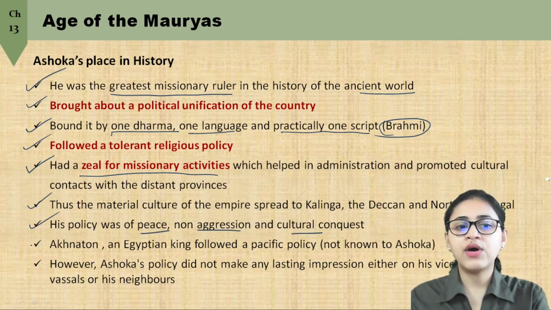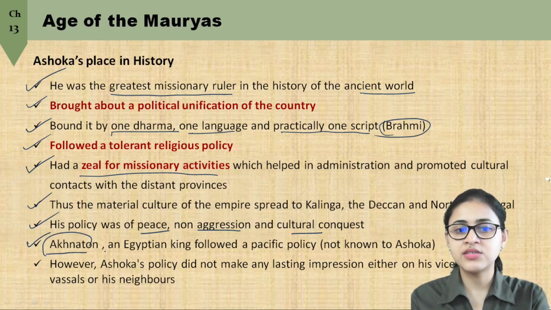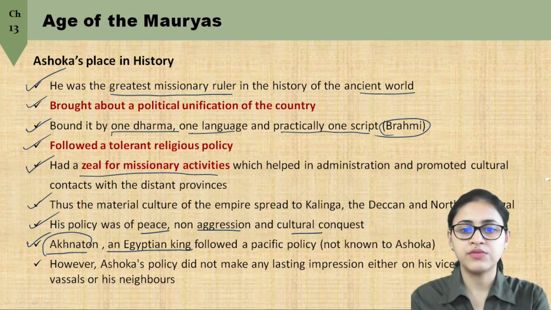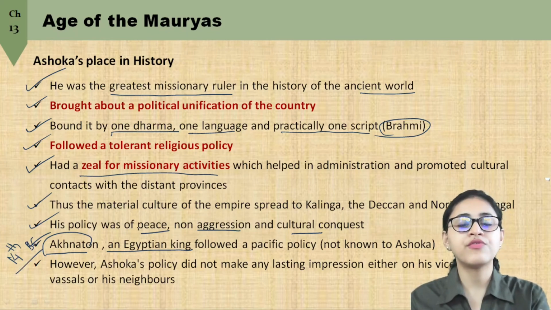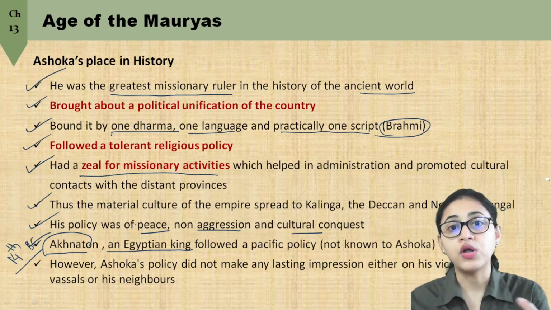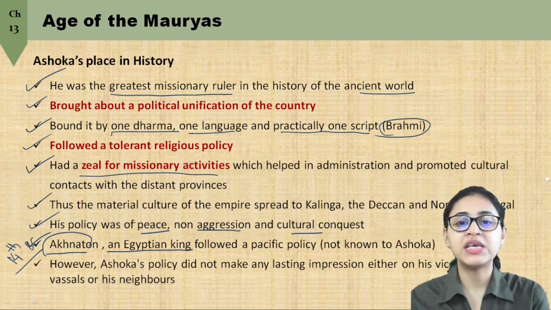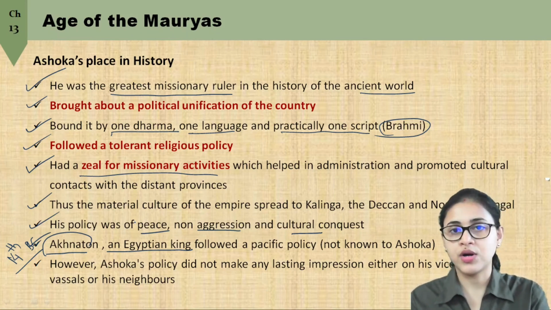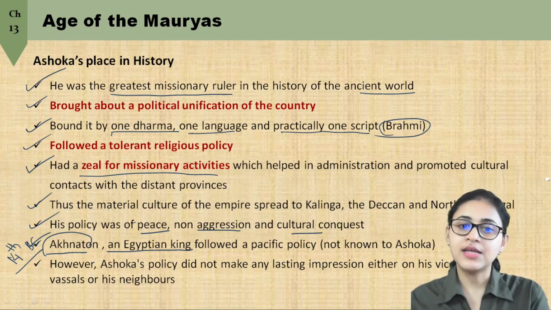And another leader that we have mentioned is Akhenaten, who was an Egyptian king of around the 14th century BC. So he was also a king who followed a pacific policy, a policy of peace. However, it's evident that Ashoka did not know about that Egyptian king.